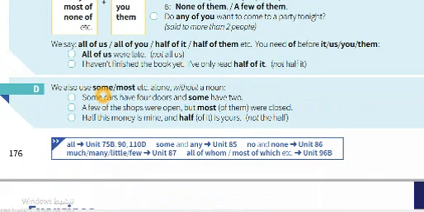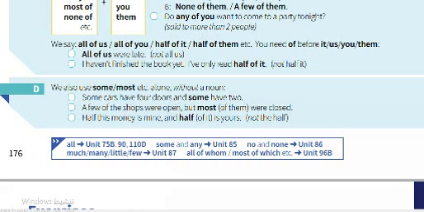We also use some, most, etc. alone without a noun. Some cars have 4 doors and some have 2. So we just give a general description of the cars. Some of them have 4 doors and some have 2. We cannot repeat the same; we just say some have 2.